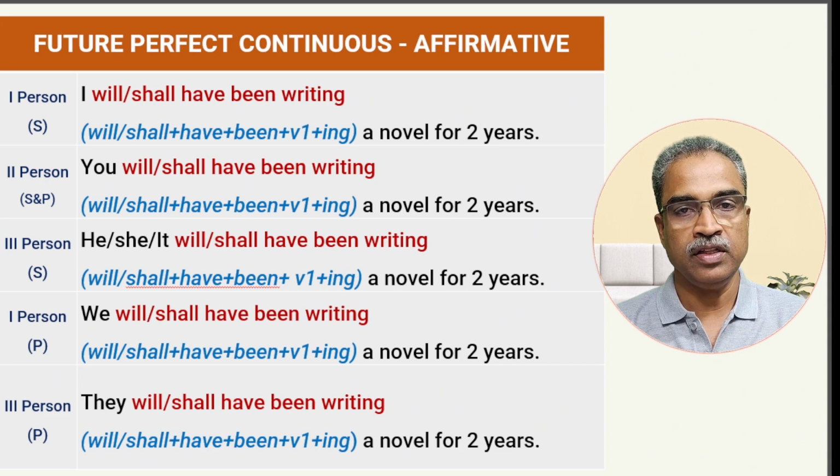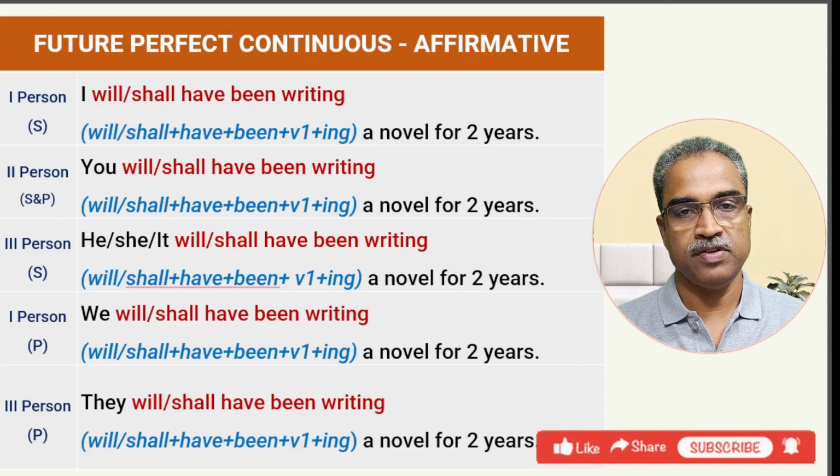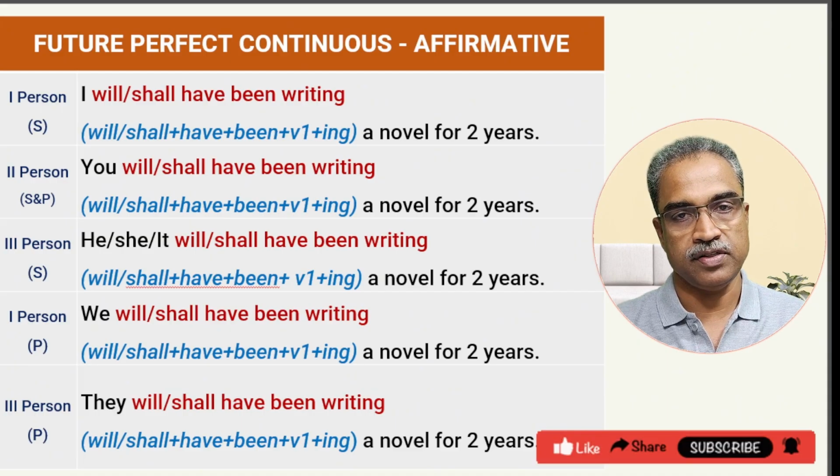And one more thing that I would like to suggest is that you learn a tense in comparison to other tenses. Then your learning becomes faster and you will understand it in detail, in depth. So this is how we make affirmative statements in the future perfect continuous tense.